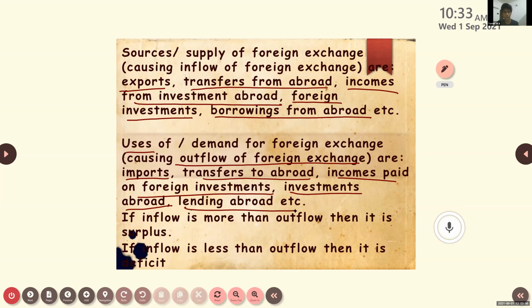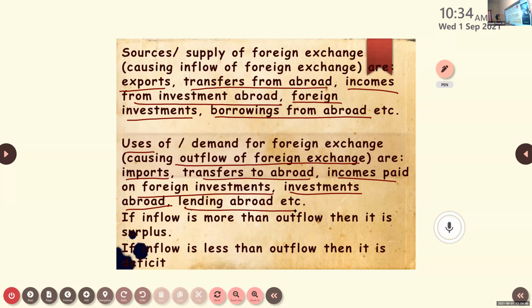Imports. Then transfers to abroad, then income paid on foreign investment, then lending abroad, investments abroad. All these things will come under uses of foreign exchange.